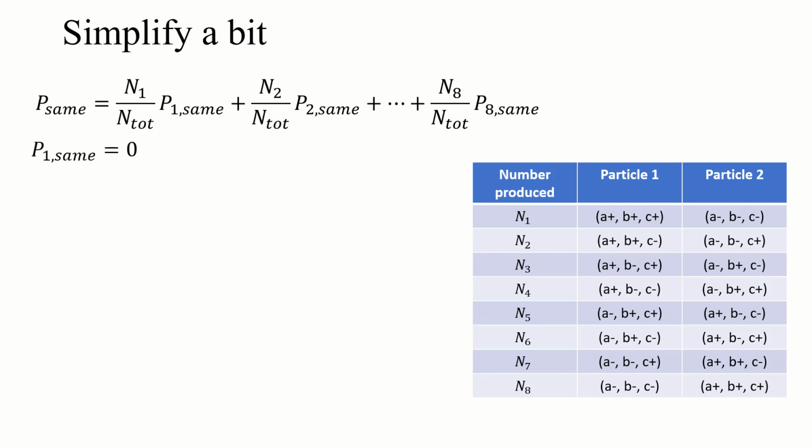If we look at this, what's the probability that the first set of instructions results in them measuring the same thing? And that's 0.